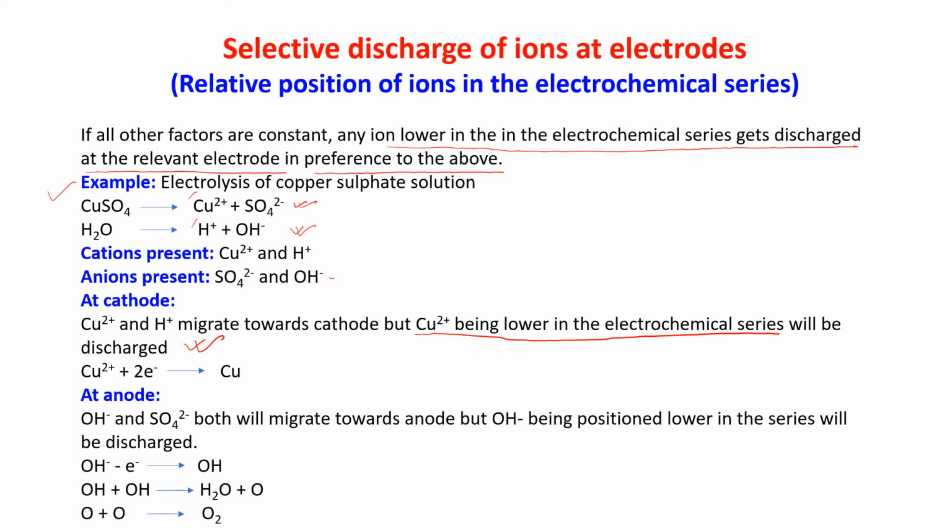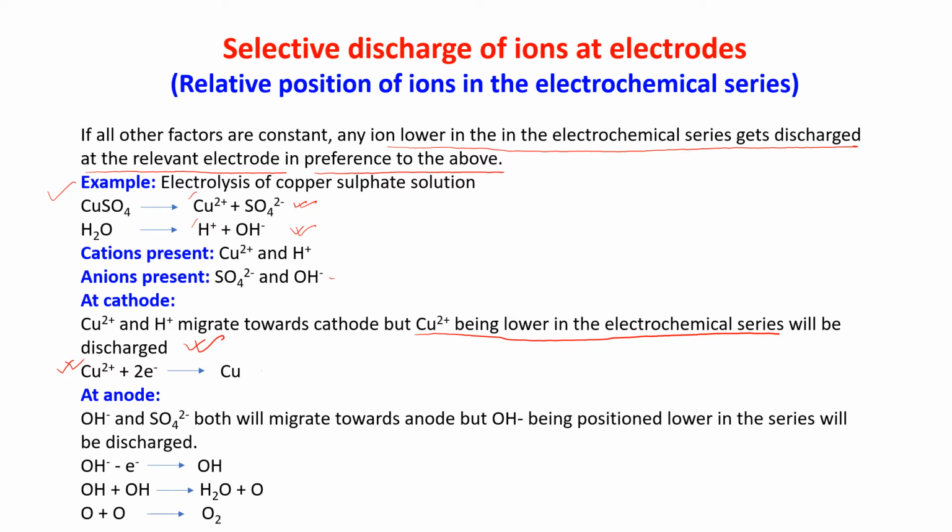Am I clear? Just remember the electrochemical series. After hydrogen, H plus, Cu2 plus is coming. So Cu2 plus is lower in the electrochemical series, so it will get the preference, and Cu2 plus will get discharged when it moves towards the cathode. So this is the reaction: Cu2 plus takes 2 electrons, and it gives you Cu.